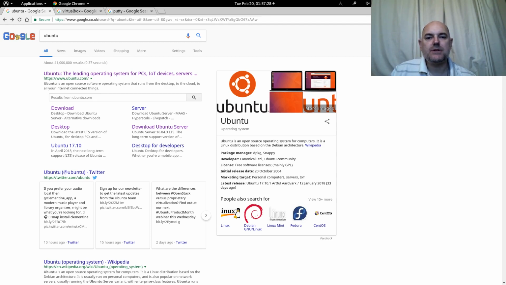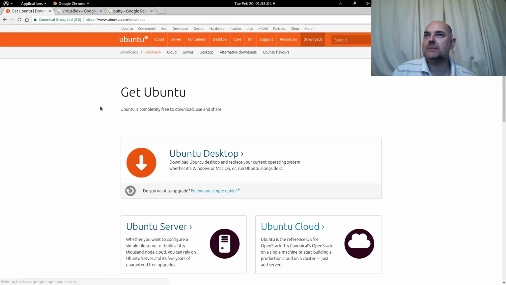Okay, step one. What I want you to do first is get a web browser up and running. Go into your favourite search engine, or should I say go into Google, and you need 3 pieces of software before we actually begin. First of all, we're going to install has.io on Ubuntu. So do a search for Ubuntu. This is the one that we want, ubuntu.com. Click on the download link.